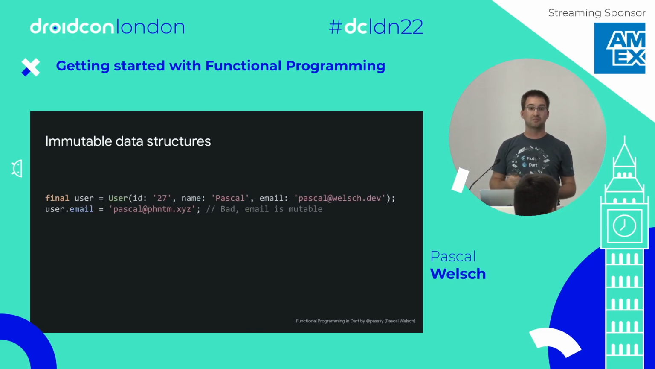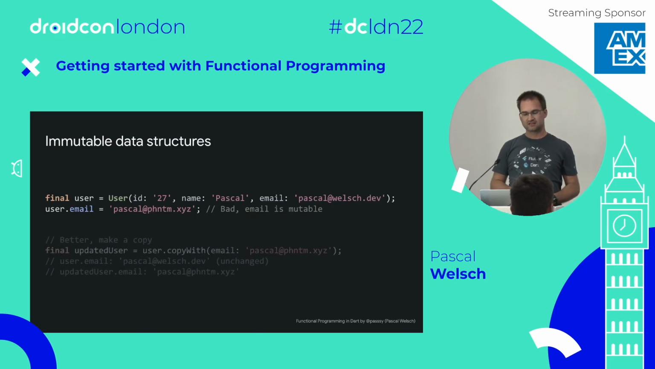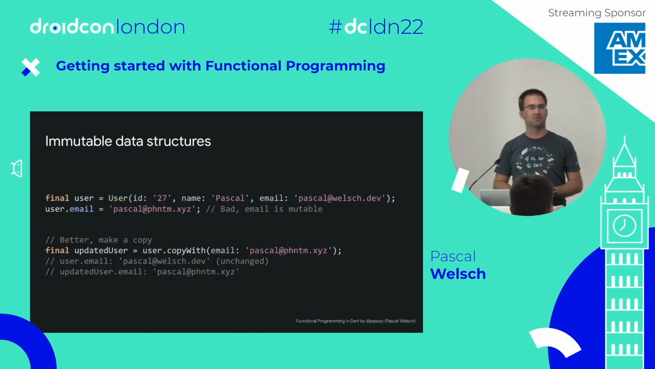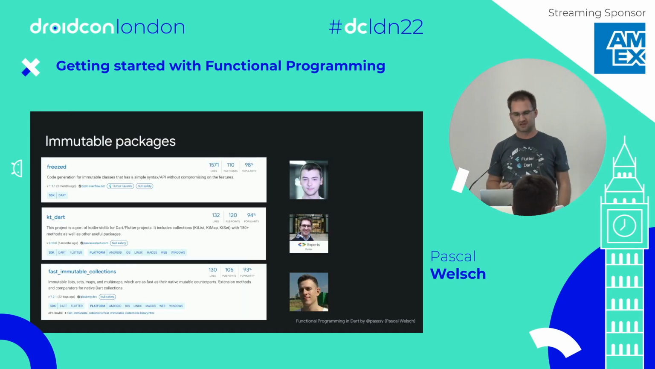Same with normal data classes, for example. Do not create mutable fields. Instead, use a copyWith method and create a copy of that user when you want to mutate a field. Again, easier to debug. You can see what was the field before, what is it in a new object.